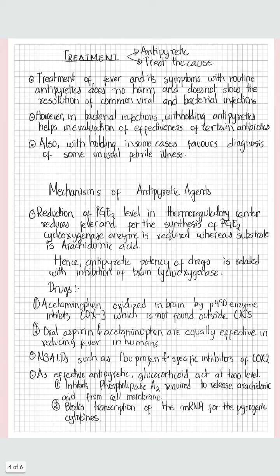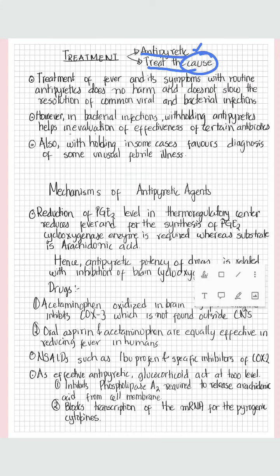Now treatment. Fever is actually a symptom, a condition that is associated with other causes, right? So we either treat the cause and we prevent the fever. Treatment of fever and its symptoms with routine antibiotics does no harm and does not slow the resolution of common viral and bacterial infections, meaning we can use them according to our need, right?